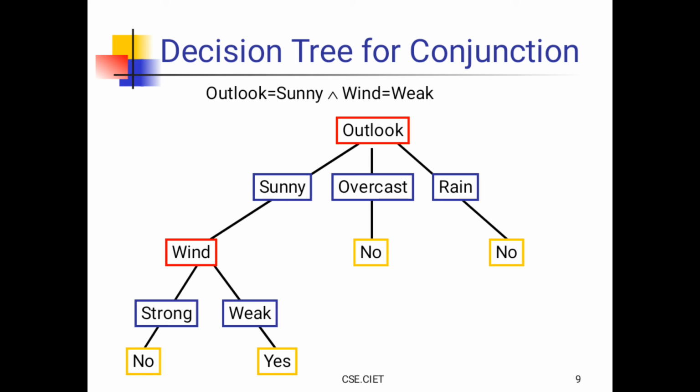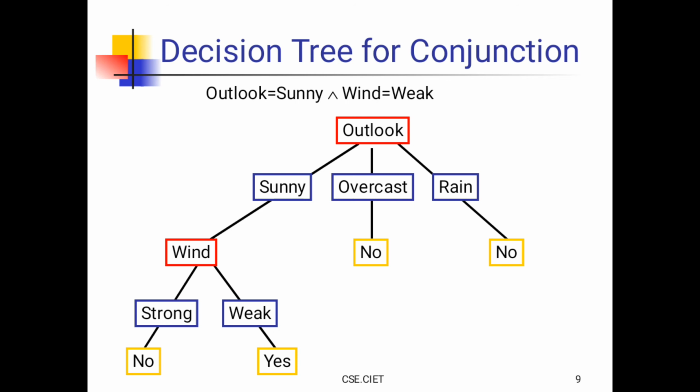See, outlook is equal to sunny and wind is equal to weak, then it is a S. There is no other S in that diagram, so there is only one S. Decision trees can be described by disjunctions of conjunctions.